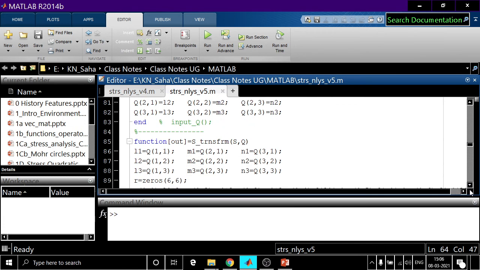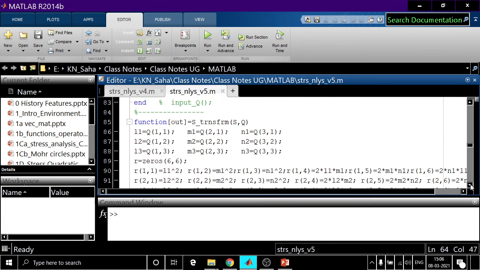This is the function. Clear? The output from the function is the transformed stress matrix. What we are getting first from this Q are L1, M1, N1, L2, M2, N2. This we know.